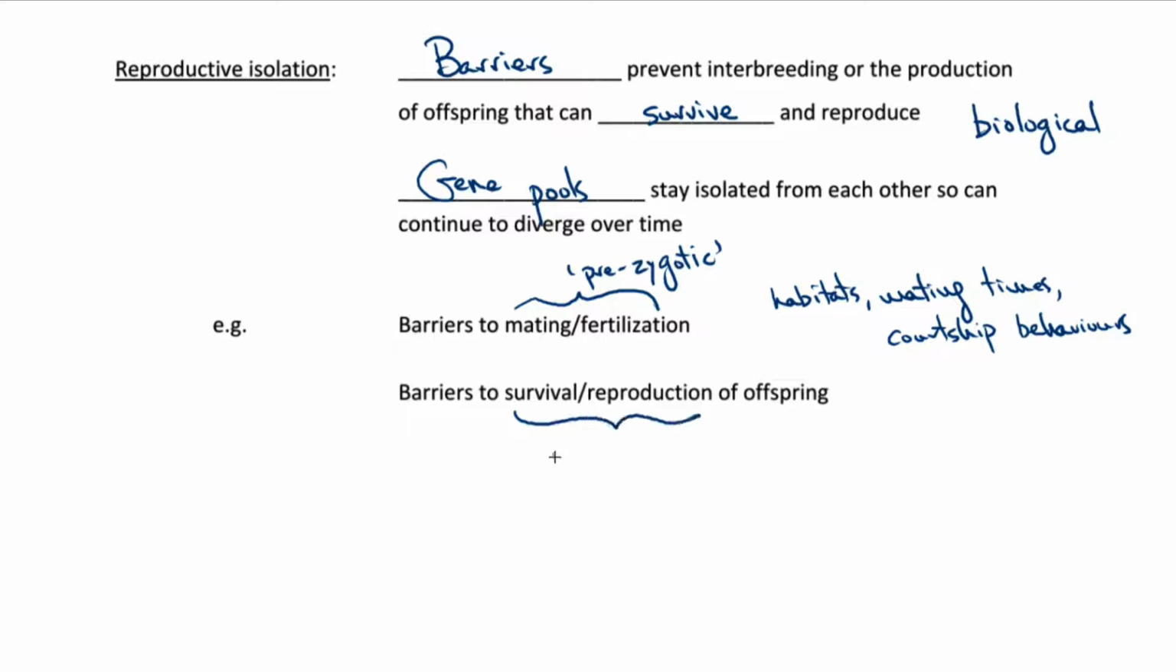There can also be barriers to survival or reproduction of the offspring after the zygote is formed. So these are called postzygotic. An example here is that the offspring may be non-viable. They may not survive because of genetic or chromosomal incompatibility. Alternatively, the offspring could survive but be sterile. An example here is a mule formed from the mating of a donkey and a horse. The mule survives, but because it's sterile, genes or alleles from the donkey population are not getting into the horse population, and vice versa. They both end up in the mule, but don't go any further.